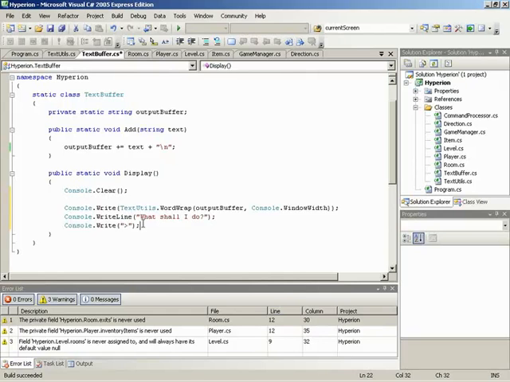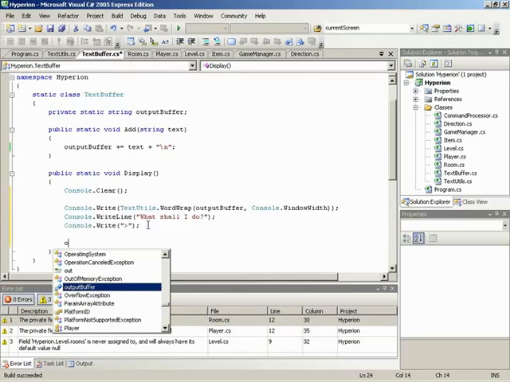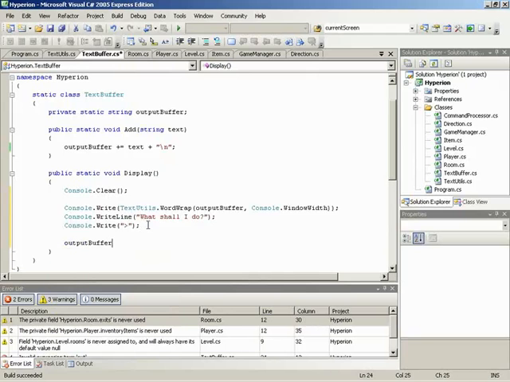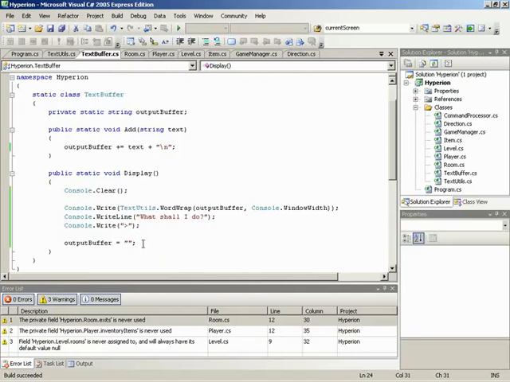Now, the last thing we need to do is, because we've just run a display, this needs to clear the internal buffer, which means taking output buffer and setting it to be a blank string, so clear all of the data out of output buffer. So as you can see, this whole text buffer thing is all about output buffer. It's all about us storing text in here, adding it in, and then printing it out. And when we print it out to our console, we're going to clear it. So then we're adding new text in. All right, now we'll try a build, make sure everything is still happy, and it is. So there we go. That pretty much wraps up the text buffer.